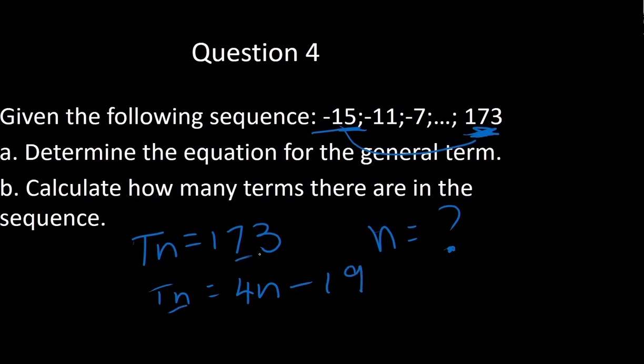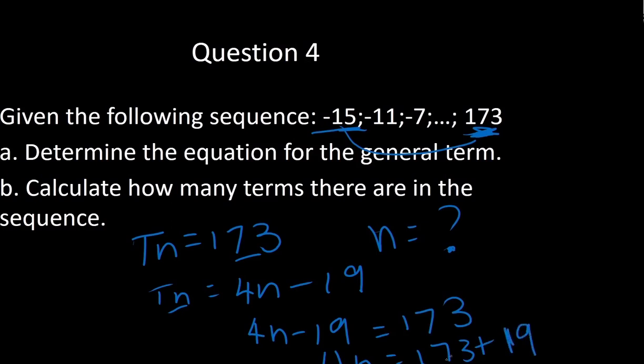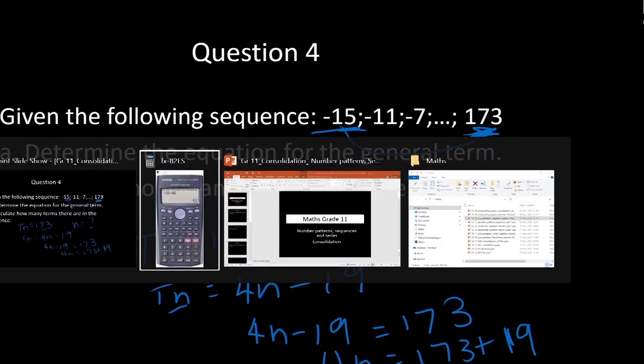And Tn now we say is 173, so we can say 4n minus 19 is equal to 173. Therefore, 4n will be equal to 173 plus 19. And that would be, is that 192? Let's just double check that to make sure.